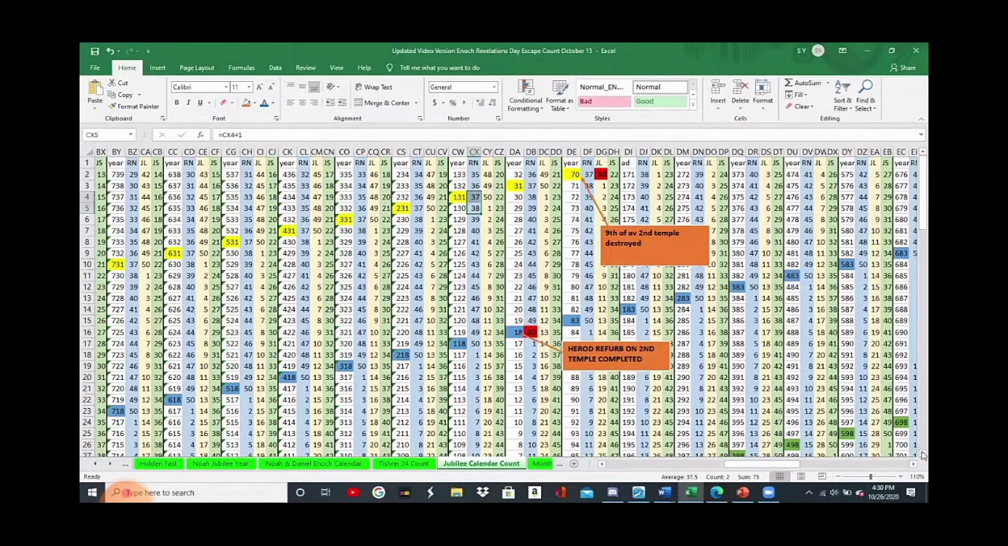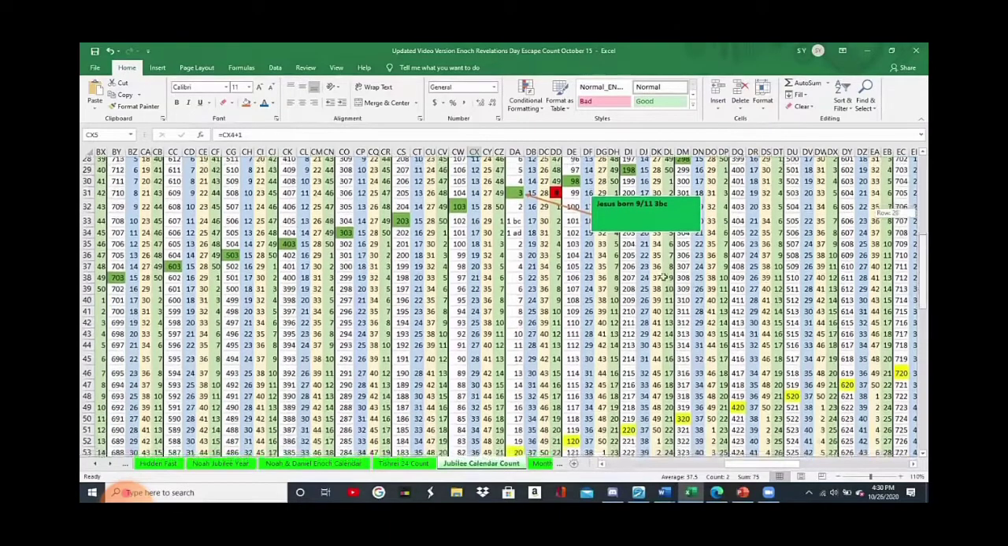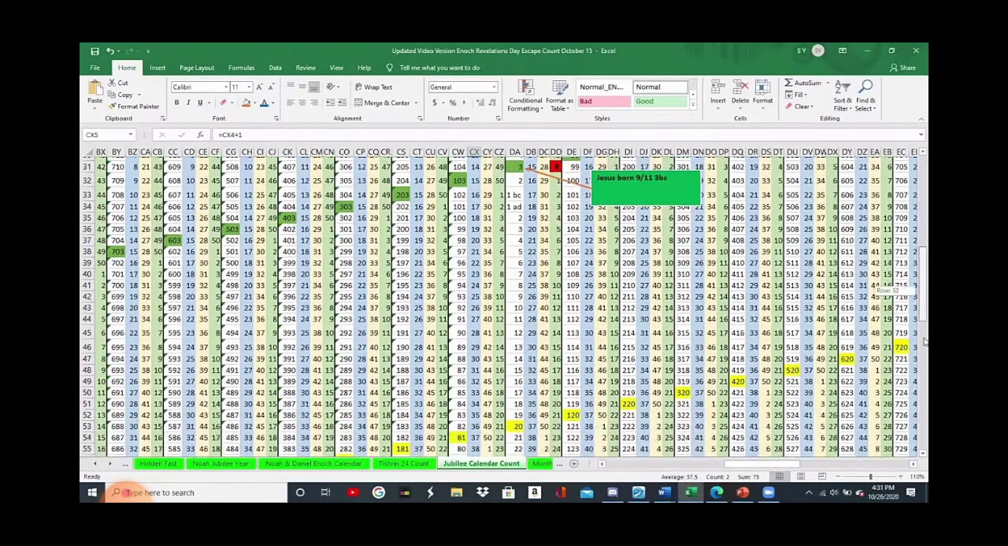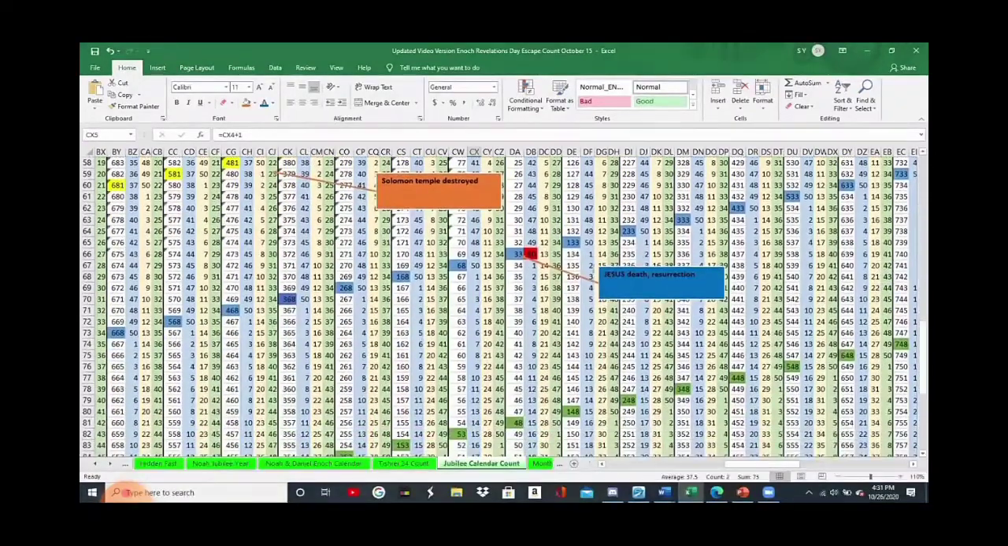It's a calendar that marks different times and events. So it marks the destruction of the Second Temple. It marks when Herod refurbished the Second Temple. It also has a marking of when Jesus was born on 9/11, 3 BC. And it also has a marking of the death and resurrection of Jesus Christ. Now, each one represents its own Jubilee.